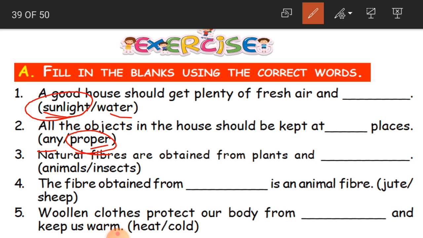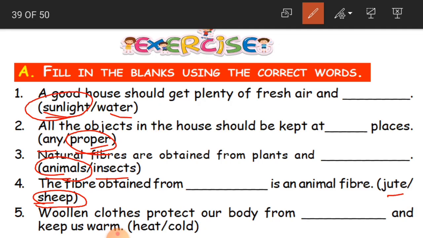And the third blank, natural fibers are obtained from plants and dash. Natural fibers. Okay, how are they obtained? From plants and either animals or insects. Answer is animals. Okay children. And the fourth blank, the fiber obtained from dash is an animal fiber. The fiber which is obtained from dash, either jute or sheep, is an animal fiber. Which is an animal fiber? Answer is sheep. Okay children.